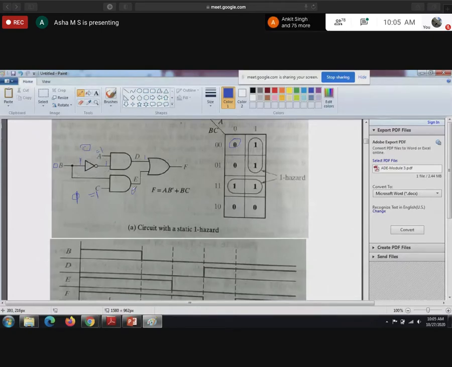This is 0, 1, which means 0. Correct, right? So here 1, 0 means this is also 0. When both the inputs are 0, the OR gate output is 0.